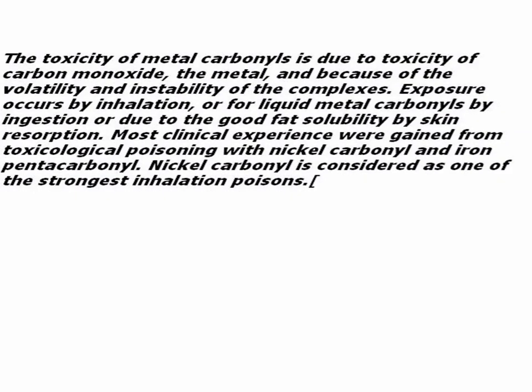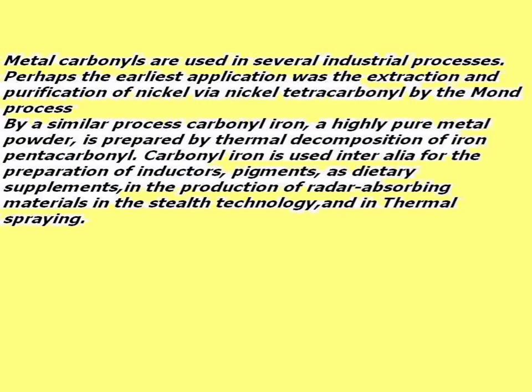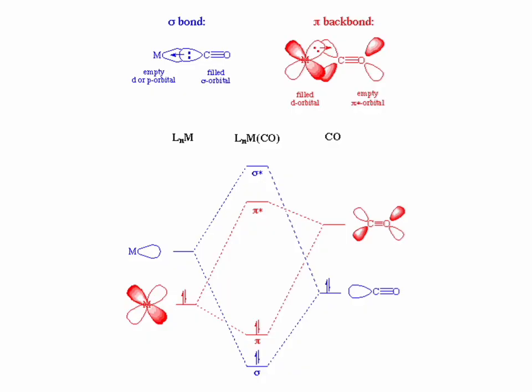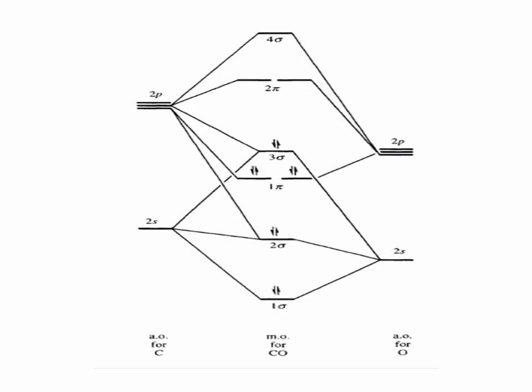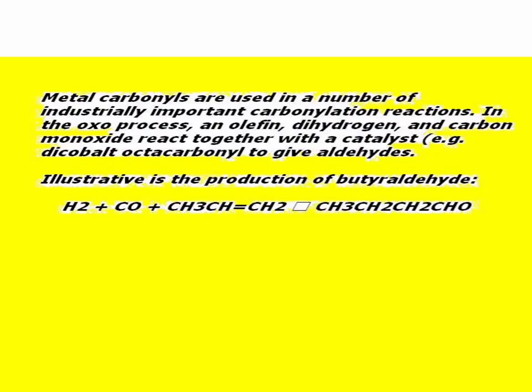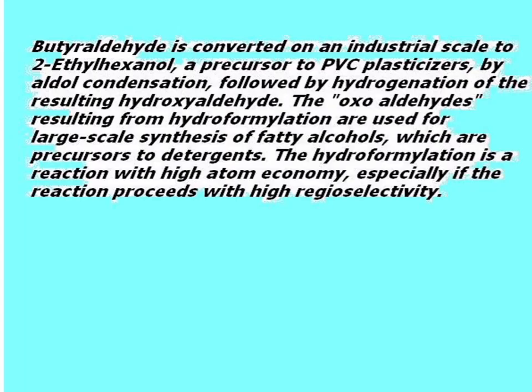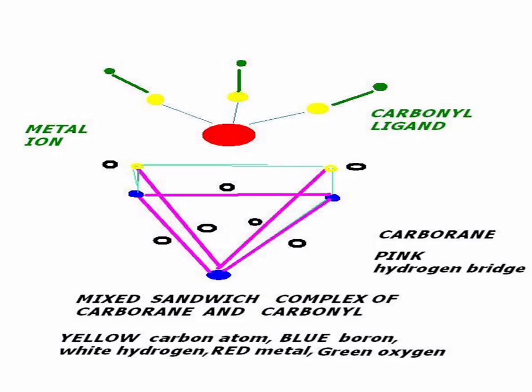Again in this slide, now it will be more clear to you, you can see terminal carbonyls, bridge carbonyls, and metal to metal bonds. How is this possible? That is known as synergic pi back bonding. This is how the structure is stabilized, and this kind of bonding is known as synergic pi back bonding.